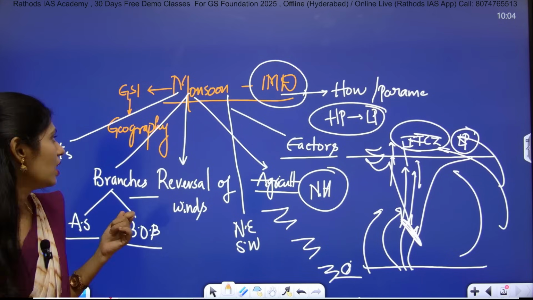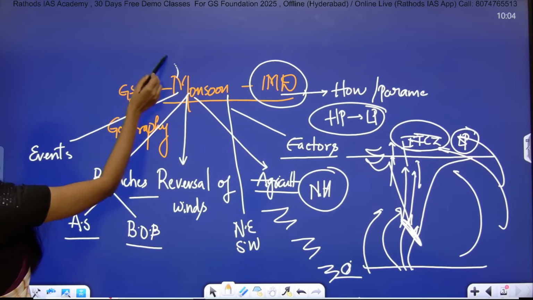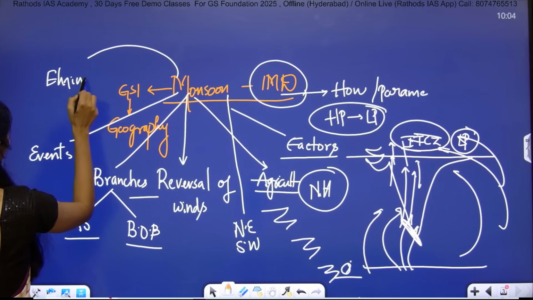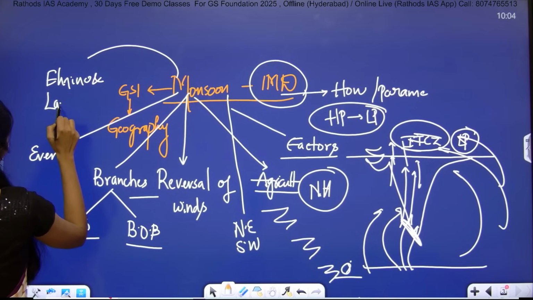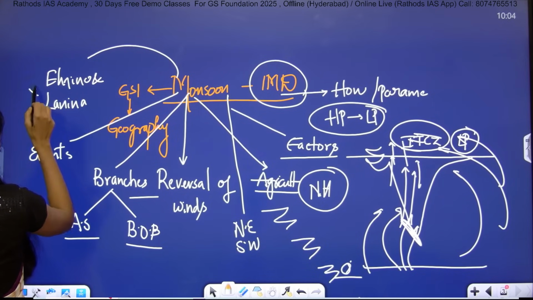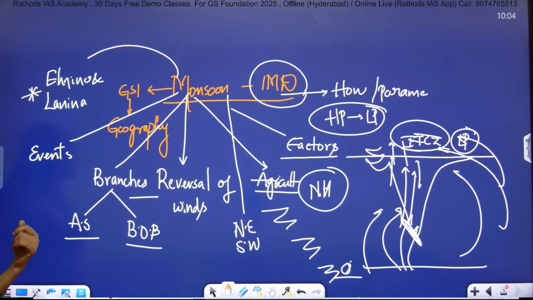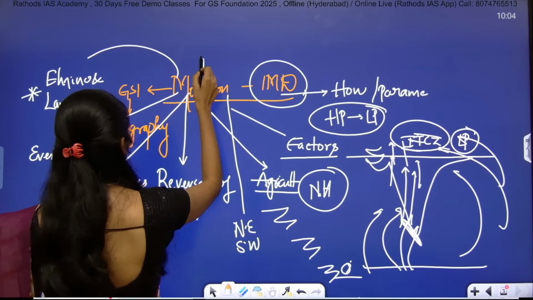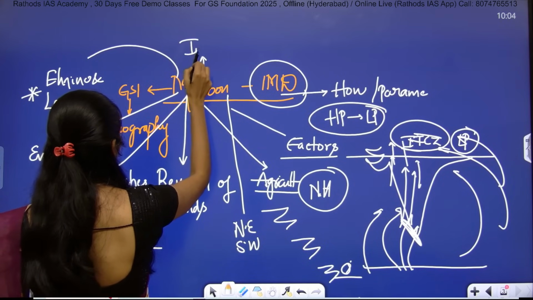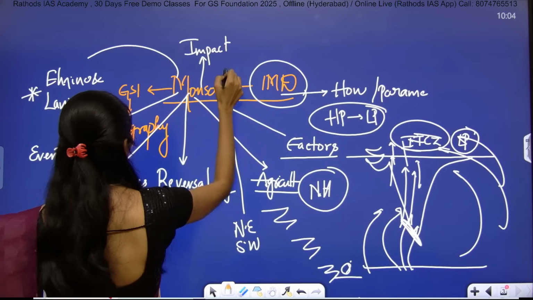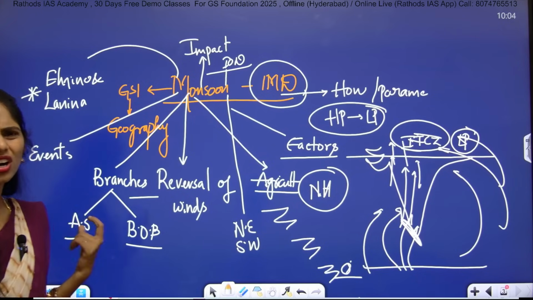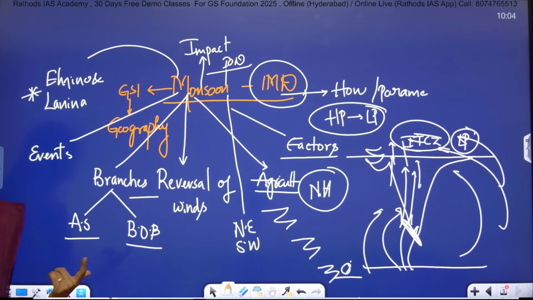And even you have to see what is this El Nino and La Nina. This is one of the favorite areas of UPSC where you can expect both prelims and mains based questions. And you have to see what is the impact, and even IOD, Indian Ocean Dipole. There are lots and lots of concepts that you have to see from this monsoon point of view, that will be dealt with by Vilas sir.